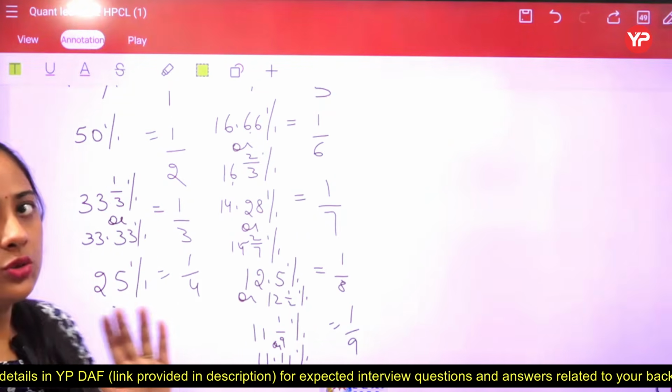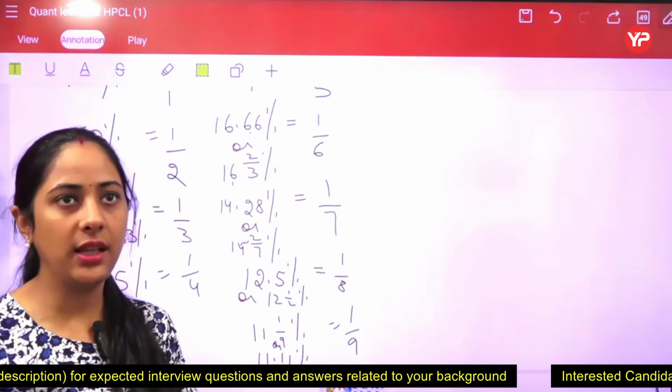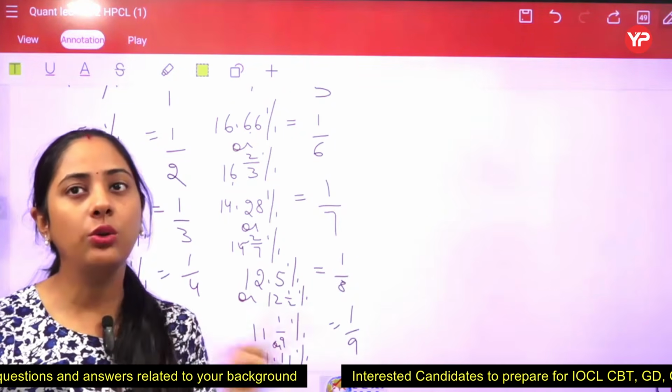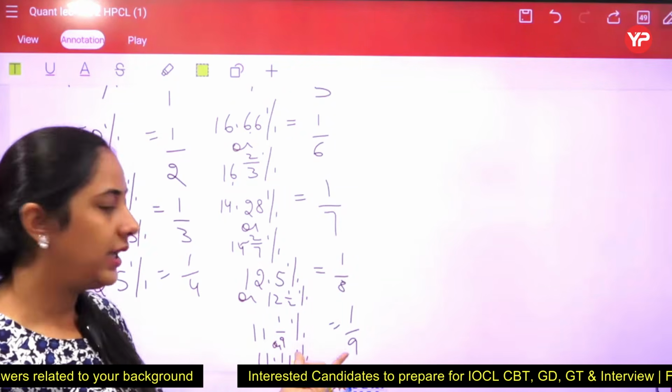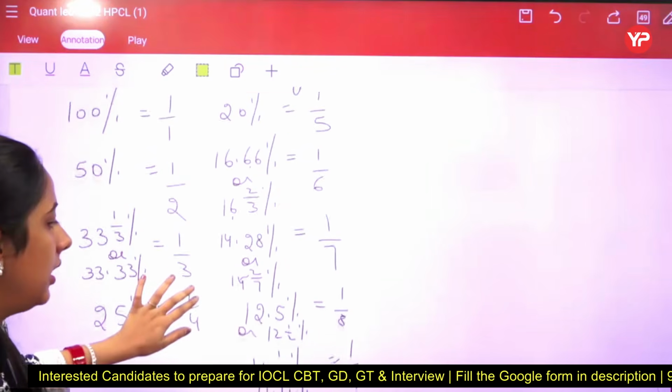So students, there is always a relationship between 9 and 11. We can remember it like the Hindi proverb, "nau do gyarah", 9 2 11. So we can relate that one. 9 and 11 will always be in a relation here.